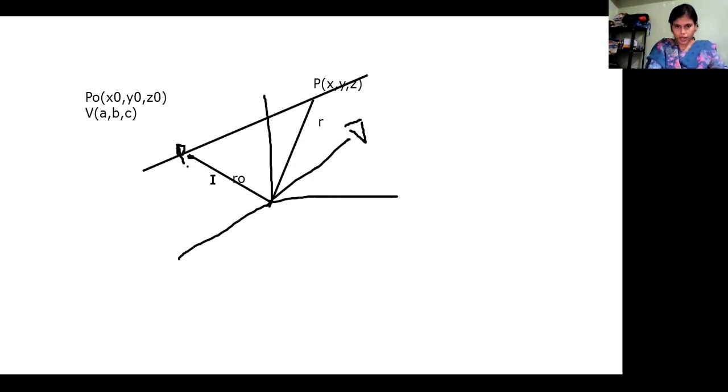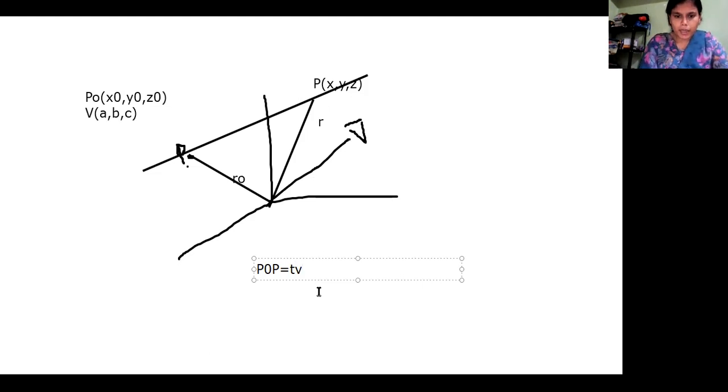If I want to find P naught P, what should it be equal to? As we already know about parallel lines, the directions of parallel lines are the same, but they are scalar multiples of one another. Suppose T is a scalar and V is a vector provided to us. In this direction only our original line goes. So P naught P will be simply T times the vector V bar.